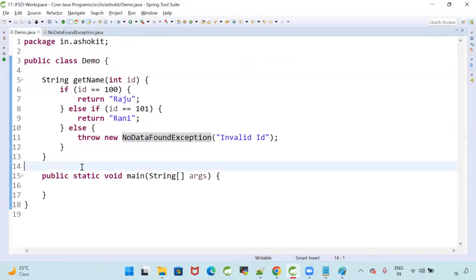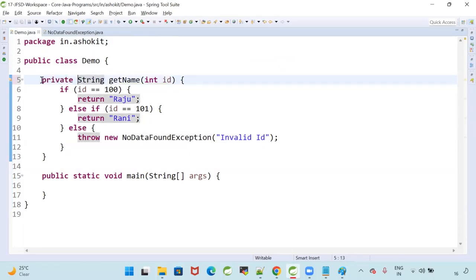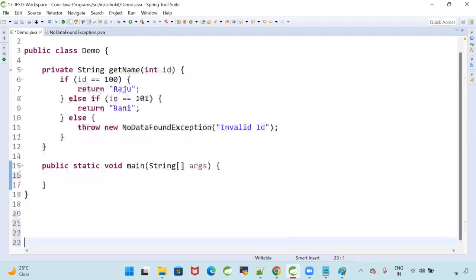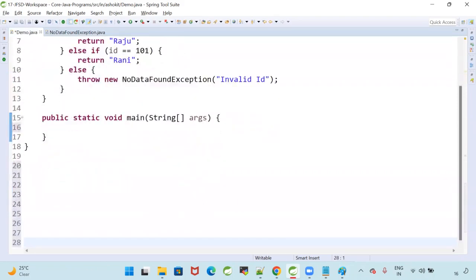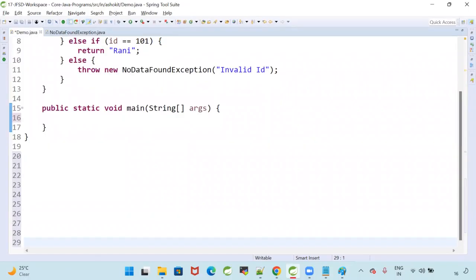This method is an instance method. How can I call the instance method? By creating an object. The method is private. Can I access it in the class? Private methods can be accessed within the class.